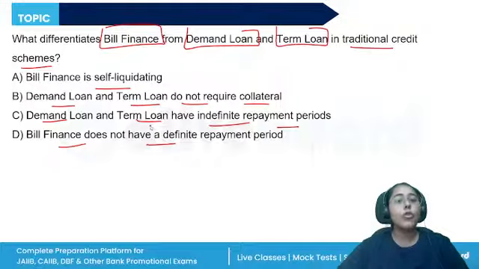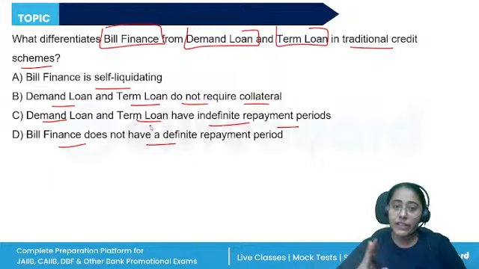Like overdraft is to allow credit for a short period. Likewise, the demand loan, term loan, bill finance, these are also credit schemes to meet the specific credit requirements of the borrowers in their business, or let's say they want to purchase machinery and other requirements against their receivables.